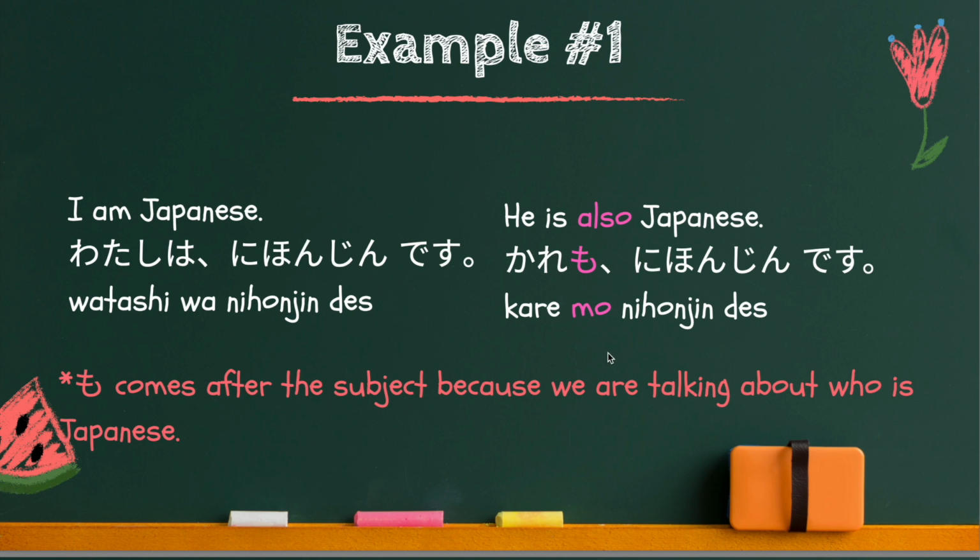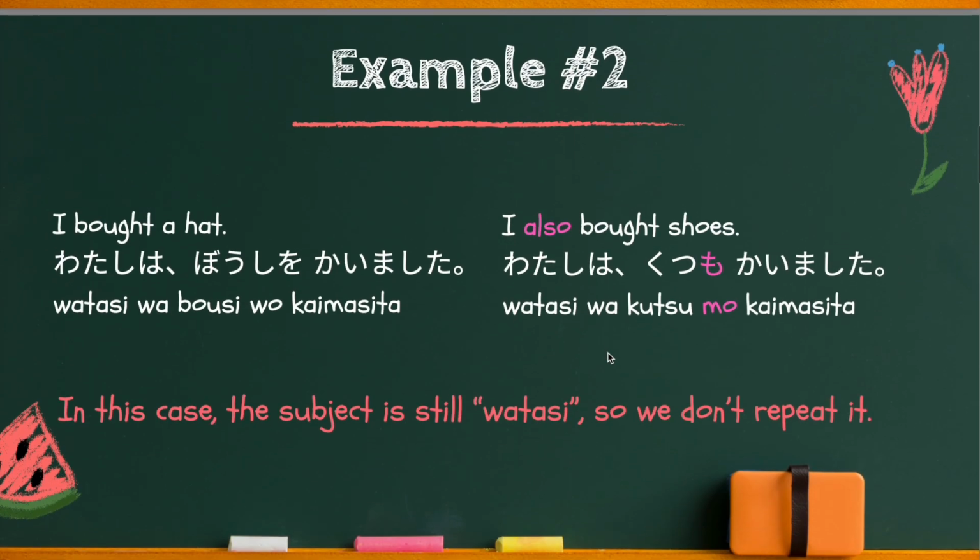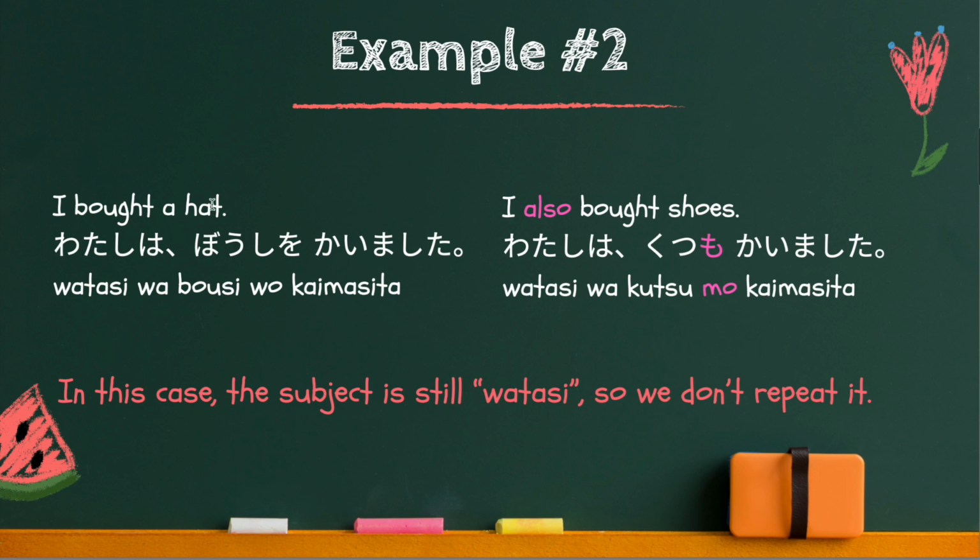I will show you another example. I bought a hat. I also bought shoes. So in this case, the subject remains the same person, I, but the object changed from hat to shoes. So you need to use mo particle like this.